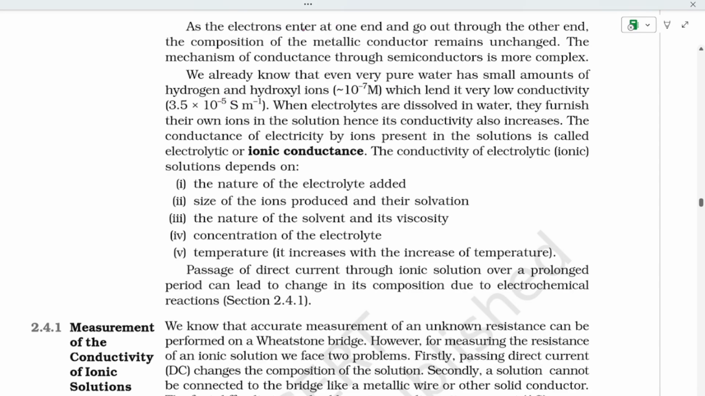As the electrons enter at one end and go out at the other, the composition remains unchanged. We already know that pure water has small amounts of hydrogen and hydroxyl ions, 10 power minus 7 molar, which lends it very low conductivity. The conductance of electricity by ions present in the solution is called electrolytic or ionic conductance, and it depends upon the nature and size of the ions, the nature of the solvent and its viscosity, the concentration of the electrolyte, and the temperature.